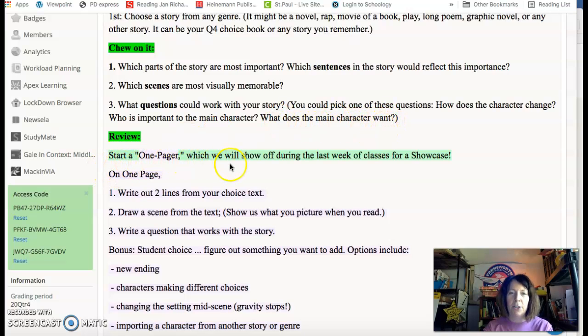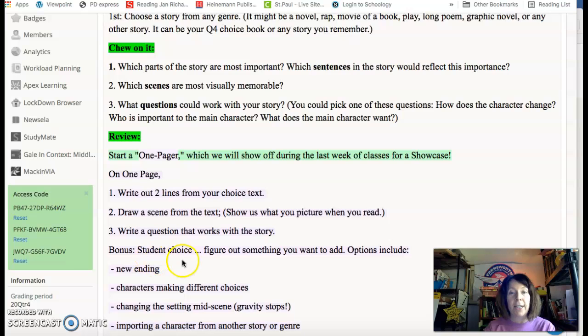Review. Start a one-pager, which we will show off during the last week of classes for a showcase. On one page, one, write out two lines from your choice text. Two, draw a scene from the text. Show us what you picture when you read. And three, write a question that works with the story.